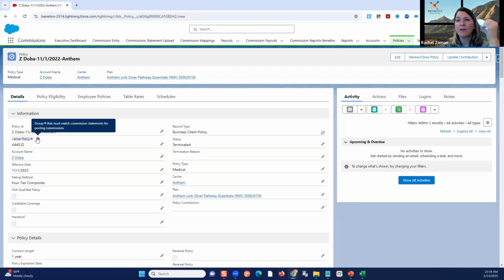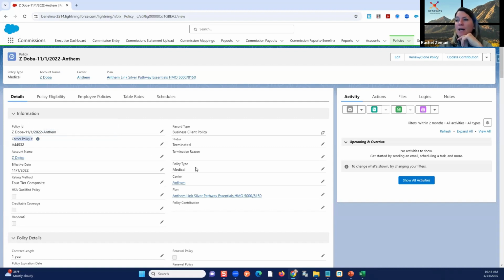This carrier policy number, which for most of our more current clients, we put a note in here that says it must match exactly. If there's a problem with that, we can create another field that will give you the information that you need for the user on the front end, but this particular field has to be reserved for posting commissions, and it has to match exactly. If there are leading zeros, if there's a dash somewhere, it has to match exactly.